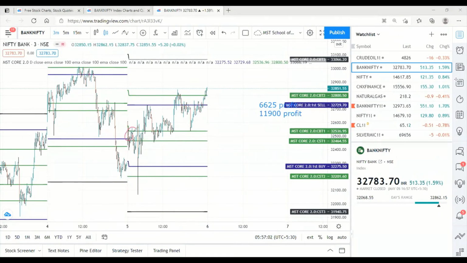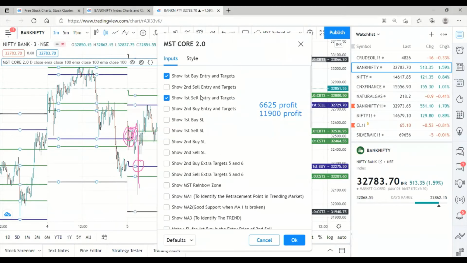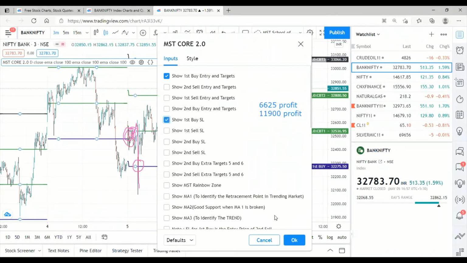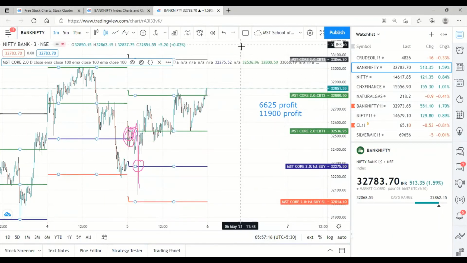Here it has opened and given a small up move, then it has come down. Now buy has been activated. Now we have to remove the sell entry and enable the first buy SL. Now you see what happened.